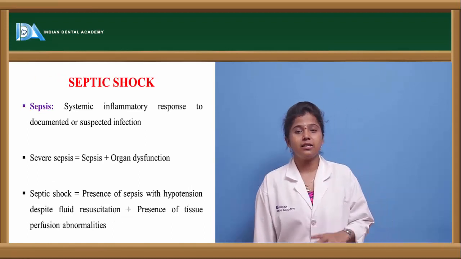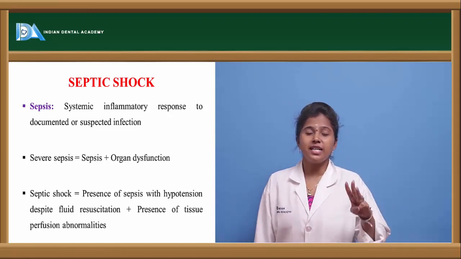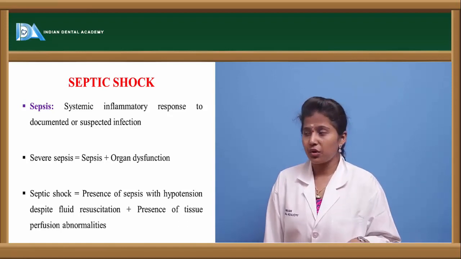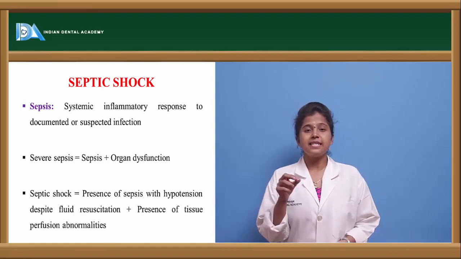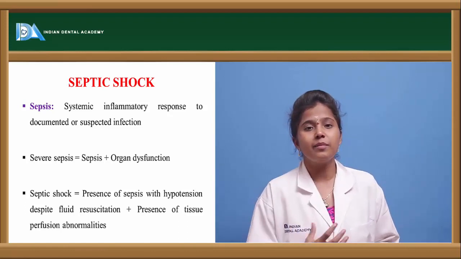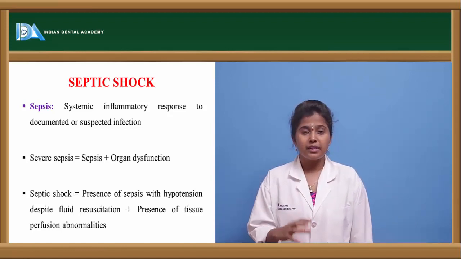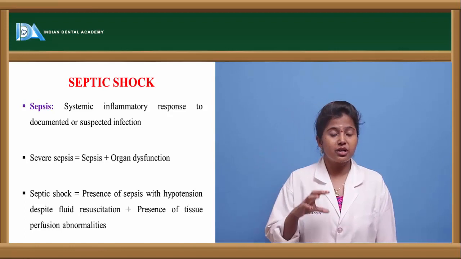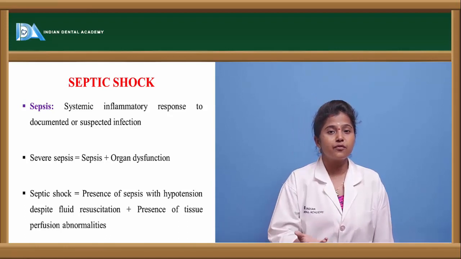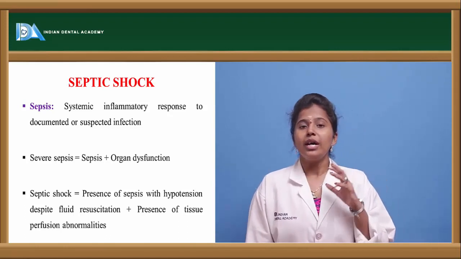The other type of shock is septic shock. This is another type of maldistribution shock. In septic shock, three terminologies are important: sepsis, severe sepsis, and septic shock. So what is sepsis? Sepsis is a response to inflammatory reactions. If there is any inflammatory reaction occurring, then in response to that inflammation, allergens are released. That condition is called sepsis, which leads to infection.